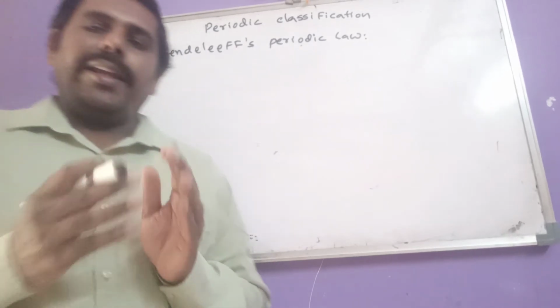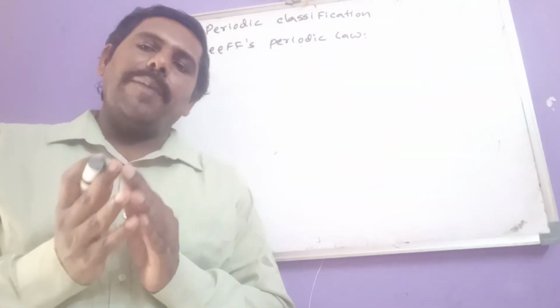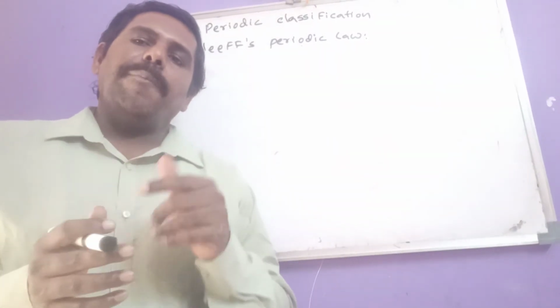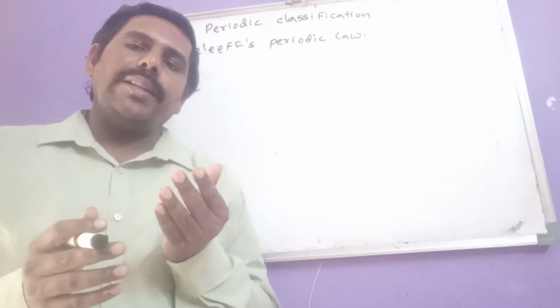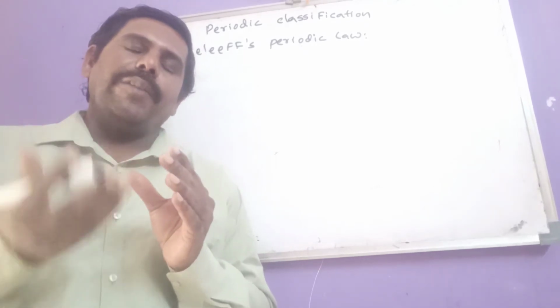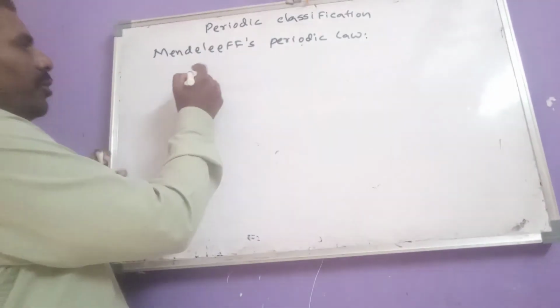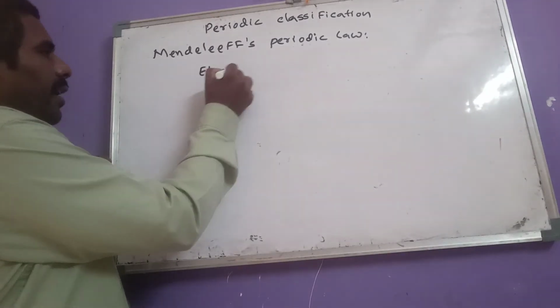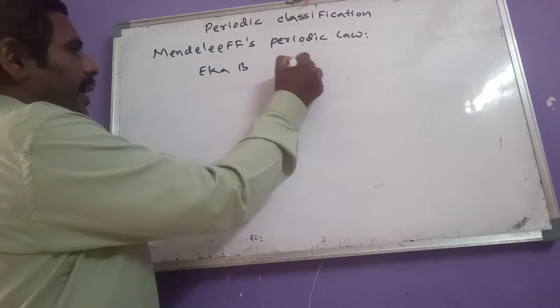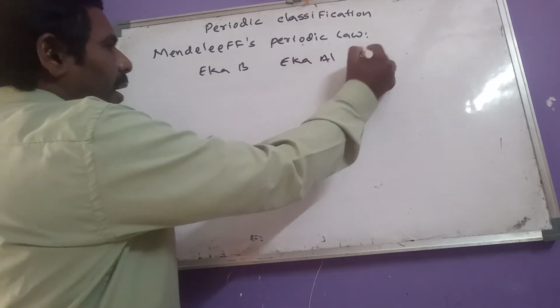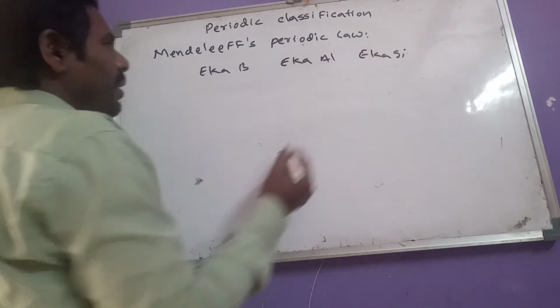Of course, he didn't propose the names of the elements, but he proposed the properties of those elements which were to be detected later. So, he named those elements Eka boron, Eka aluminium and Eka silicon.